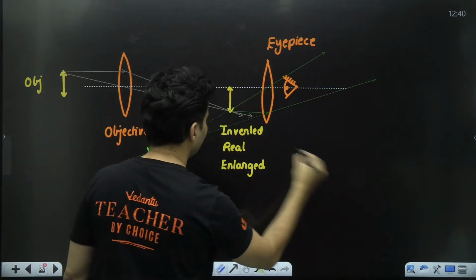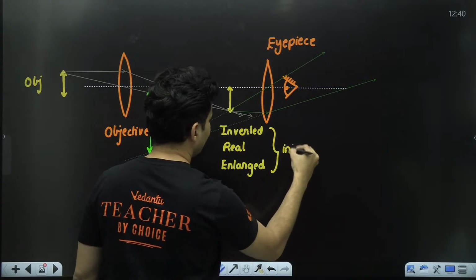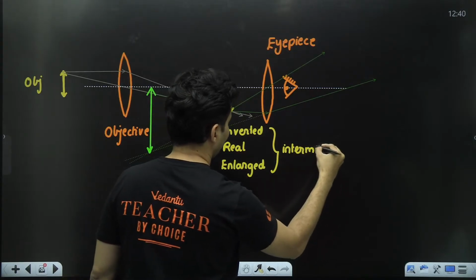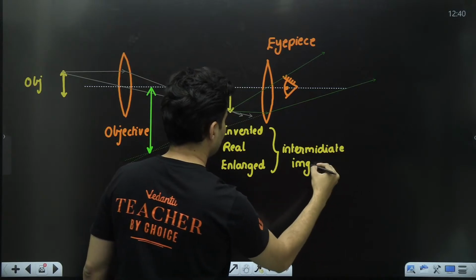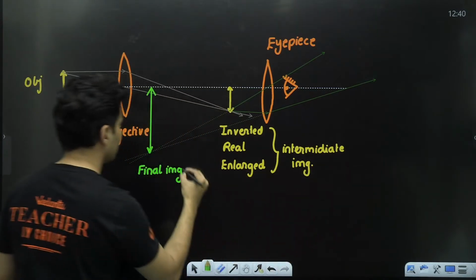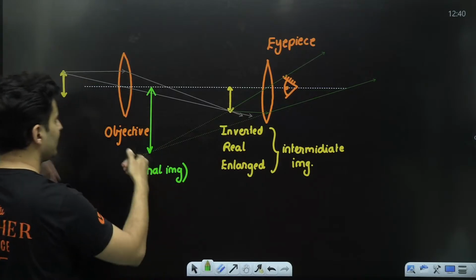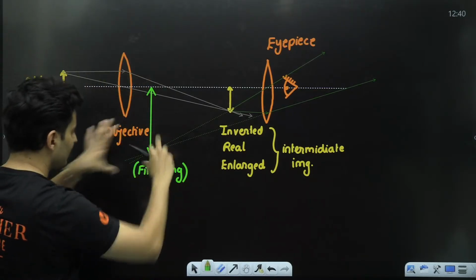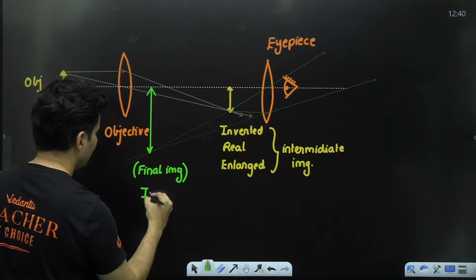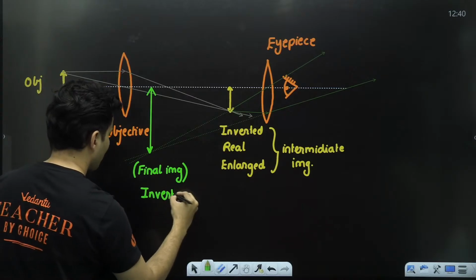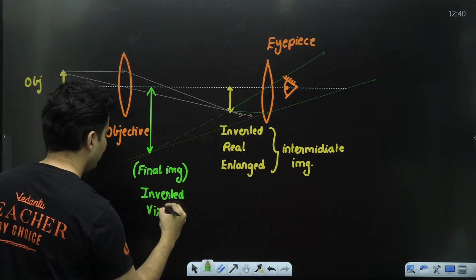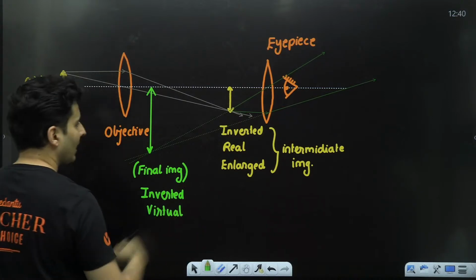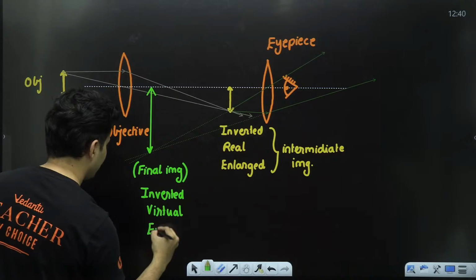Whatever I showed over here was an intermediate image. Now this final image, as you can see, if it was here, it is below, so it is definitely again inverted. But you have to extend the rays, that means it is virtual in nature. And lastly, it is enlarged.